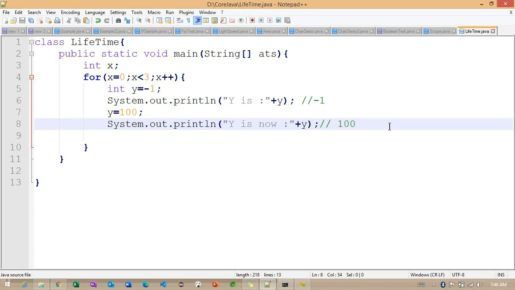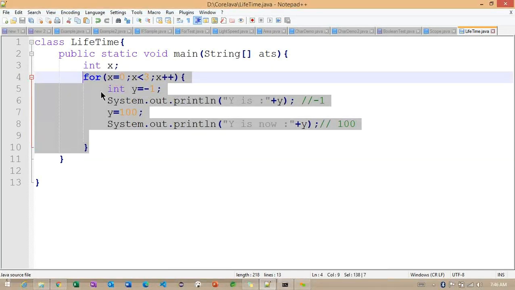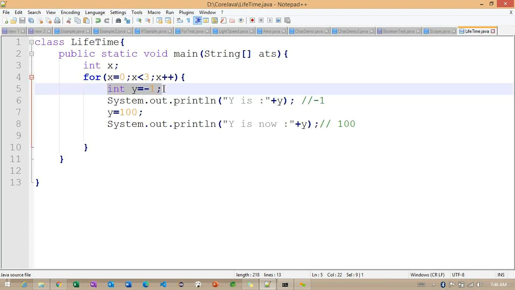So we need to check type conversion here. Go ahead. At line 5, in every iteration, what happens? Because it is not simply y equals -1, it is int y equals -1, right? That means a variable has to get allocated. If you observe what happens internally, whenever we come out of this particular block, this value is not available because we came out of the scope, so that gets deleted.